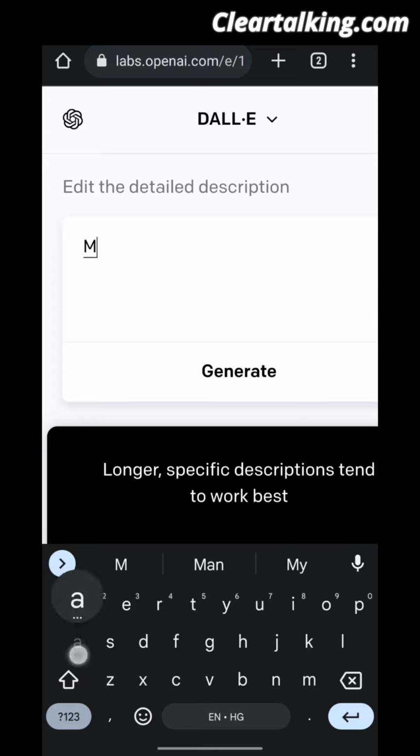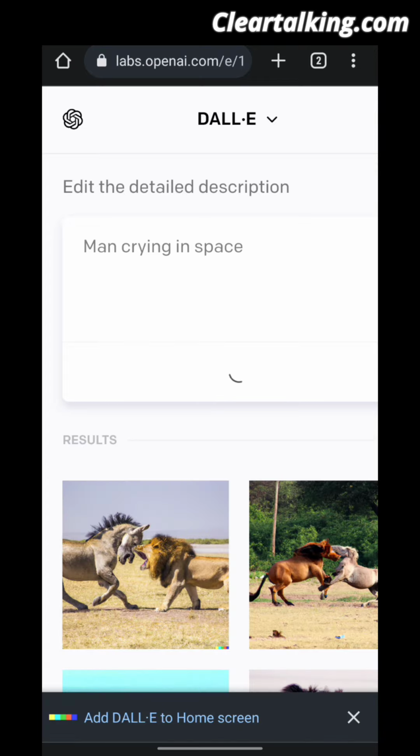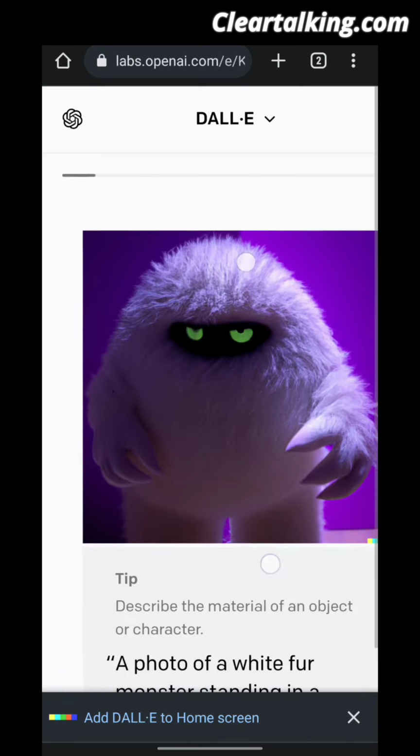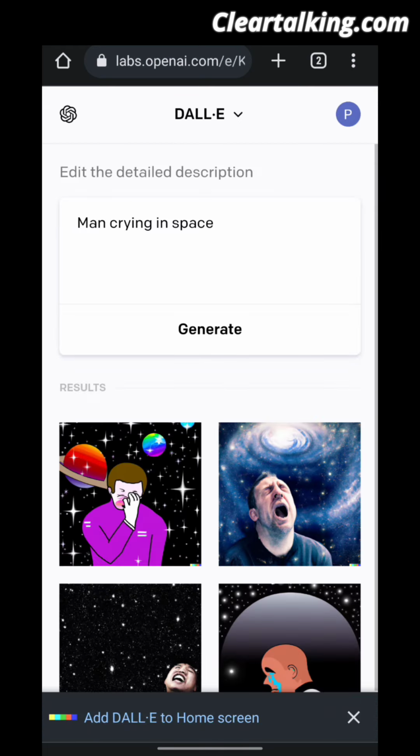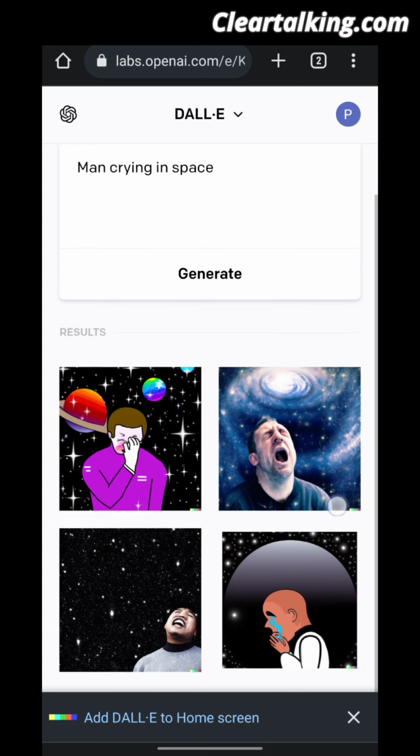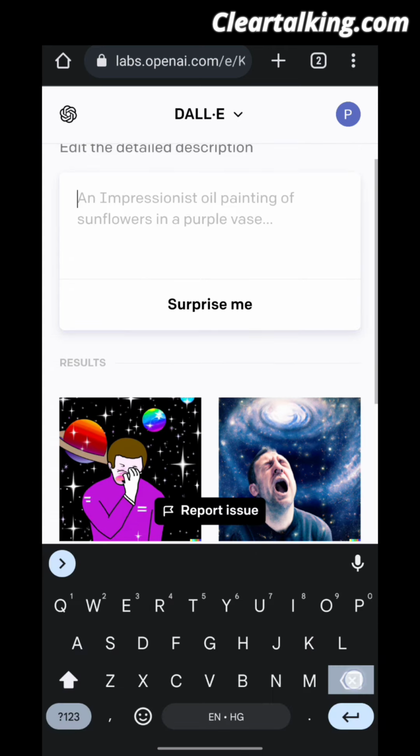Let's see another example. Man crying in space. It will show you funny image of man crying in the space. Let's see another example.